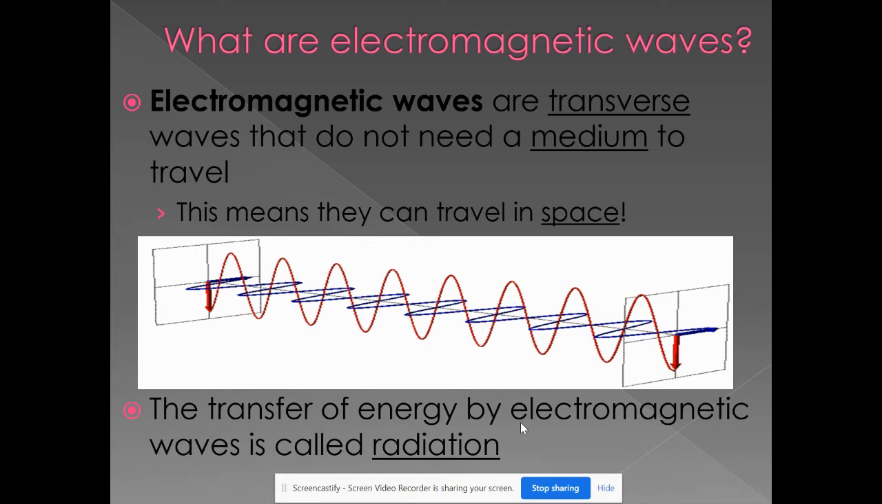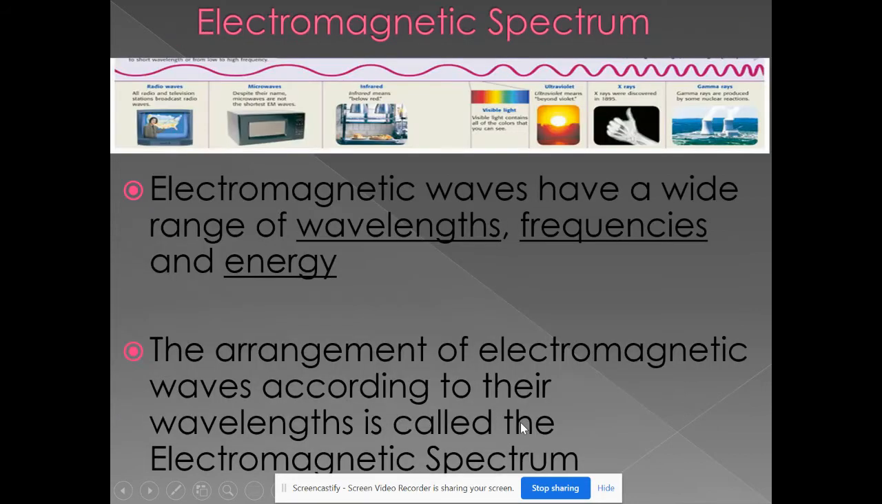So here we go. Here is the electromagnetic spectrum. I'm actually going to show you a bigger picture in a minute. But the electromagnetic waves have a wide range of wavelengths, frequencies, and energies. We arrange the spectrum according to wavelength, from long wavelength to short wavelength. This is how we get the electromagnetic spectrum.